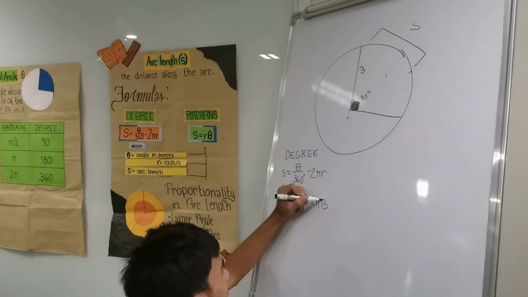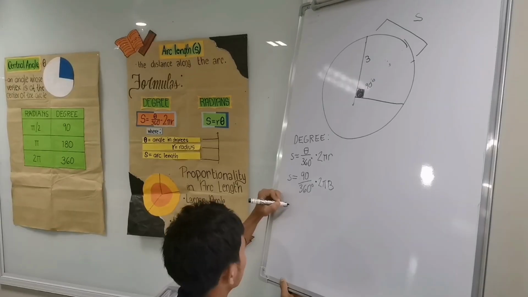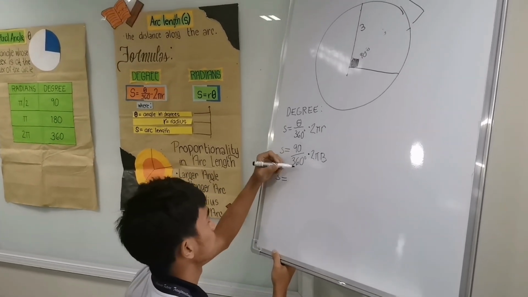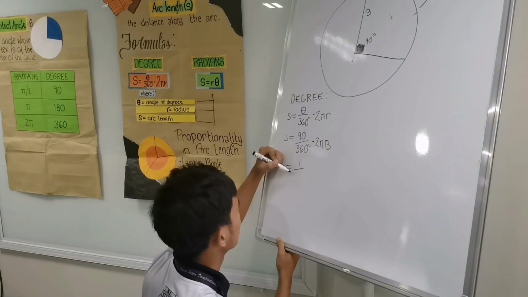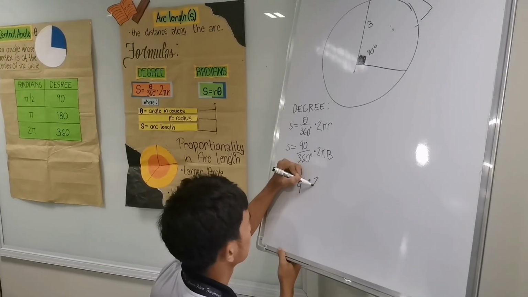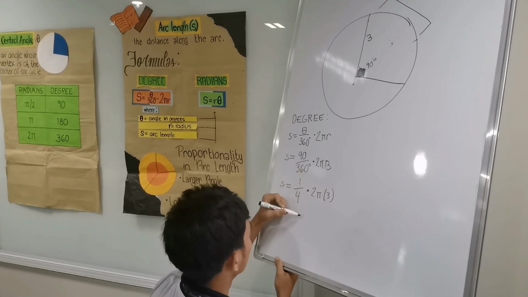And then we need to solve it first. To solve it, we need to simplify it. 90 over 360 degrees is equal to 1 over 4. And 2 pi r is just equal to 2 times pi times 3.